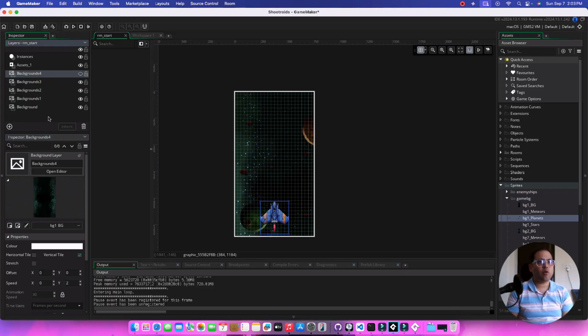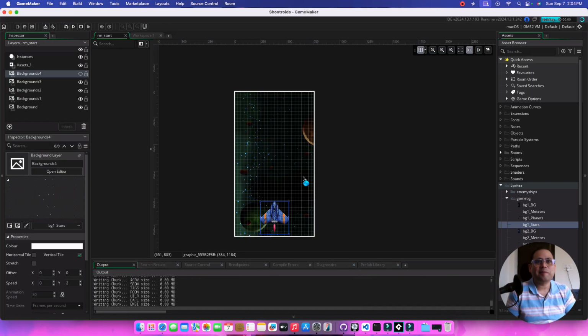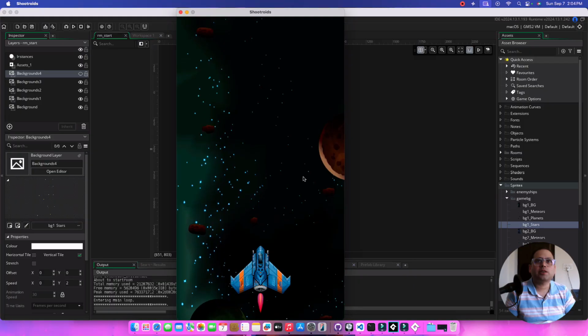I think background 4 we can have working at 2. And we're going to add some stars there. So basically the further away you see it, the slower the movement is. That should create the correct effect. I was going in the wrong direction, but we are all learning anyways. We all learn somewhere. And now it actually gives a nice feel.